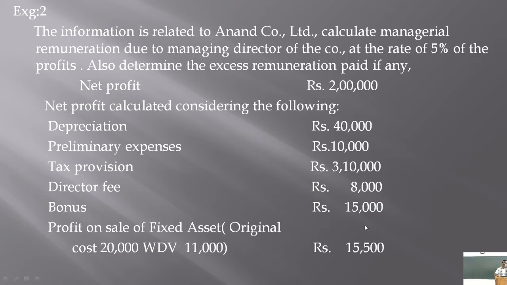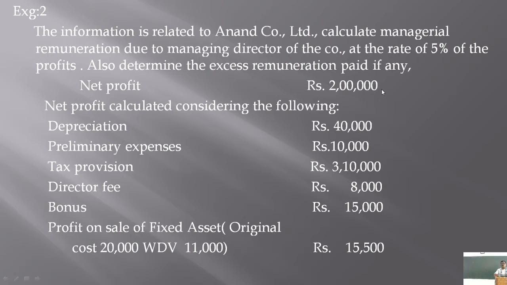And if any profit or income is already added to this profit but is not to be allowed, generally capital profits are not allowed for the calculation of profit for managerial remuneration. Therefore, a capital profit, if it is added to this profit, should be deducted from this profit.